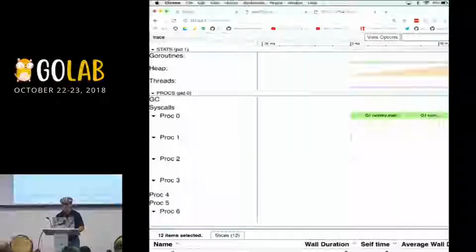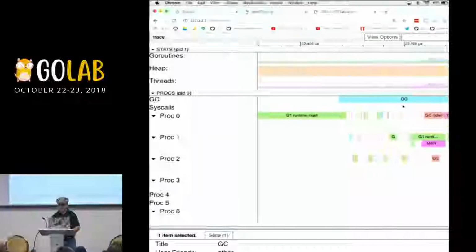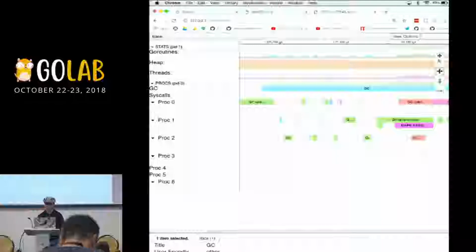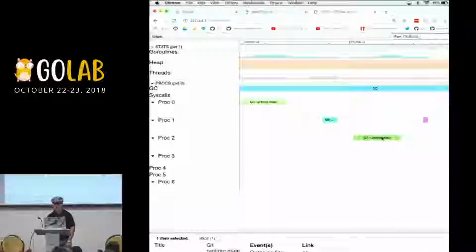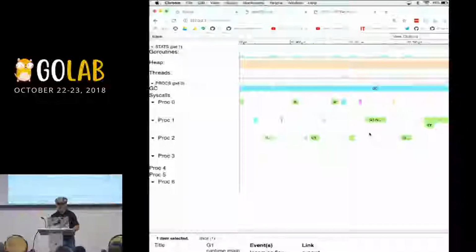What else do we see here really quick? Well, I see that in this garbage collection, let me move back into our tool there, there are interesting gaps in time, aren't there? Interesting gaps in time when we look at that information. And we can also see that that Go routine, our main Go routine, is bouncing, right? From proc 0, bounces to proc 1, with some garbage collection stuff in between. And we can also see that near the end of this GC, the Go routine was asked to also help with some garbage collection on that mark assist. That's all pretty interesting stuff. We've got this down to the microsecond.